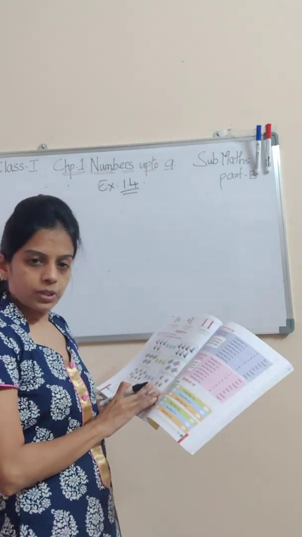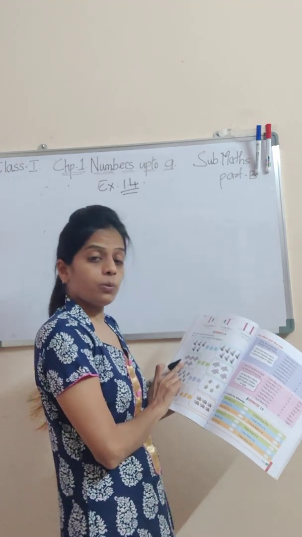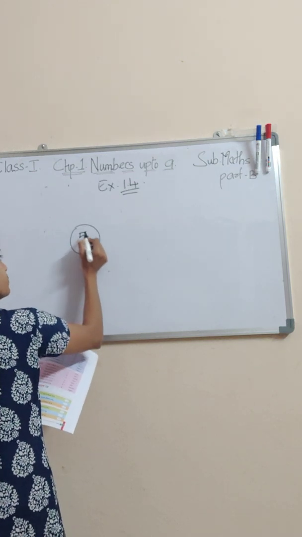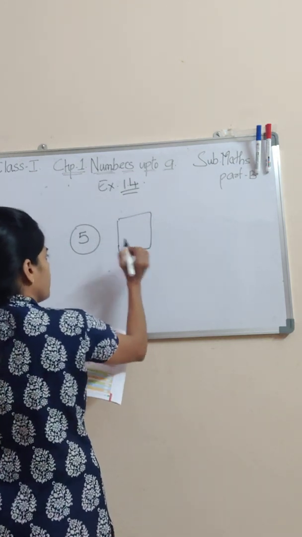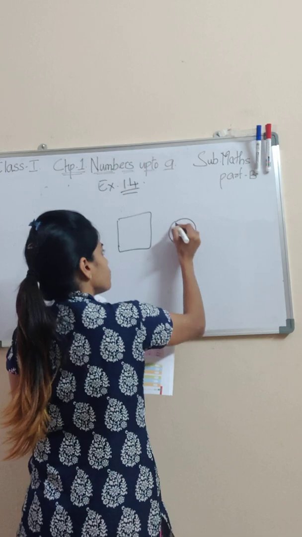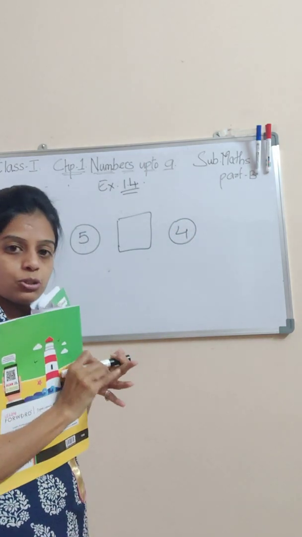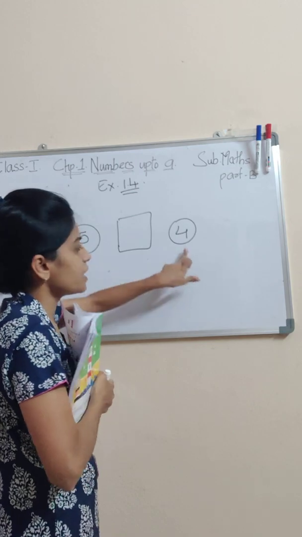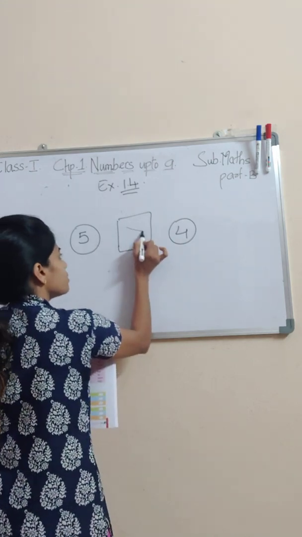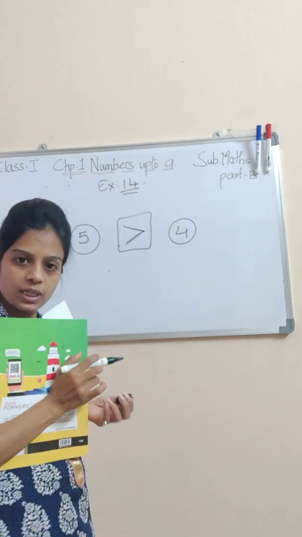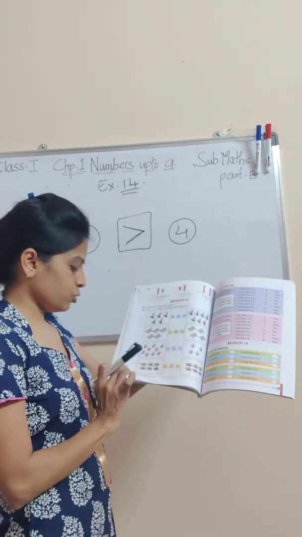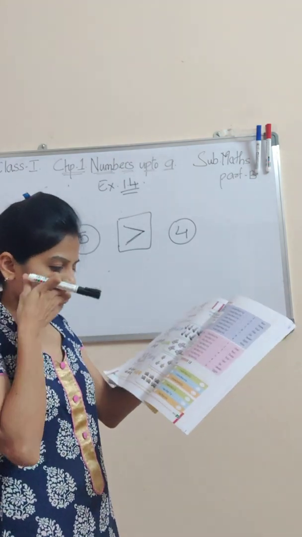Now second one, you have few birds. See in the first box, how many birds are there? Yes, there are 5 birds. So in the circle you will write 5 birds. Now here is the box of comparison. Now see the right side. Right side, how many birds are there? Yes, there are 4 birds. Now when you are comparing, you will see the first number. Now 5. 5 is less than 4 or more than 4? It is greater than 4. So greater than मतलब alligator का मुंह 5 की तरफ खुलेगा. Okay? So this is greater than. Okay students? I hope you understood. I want you all to complete page number 36 also.